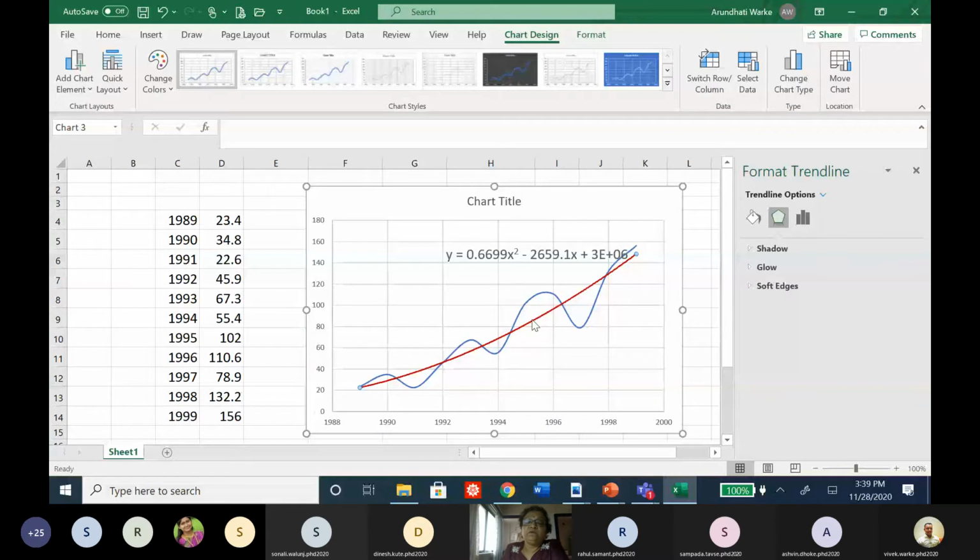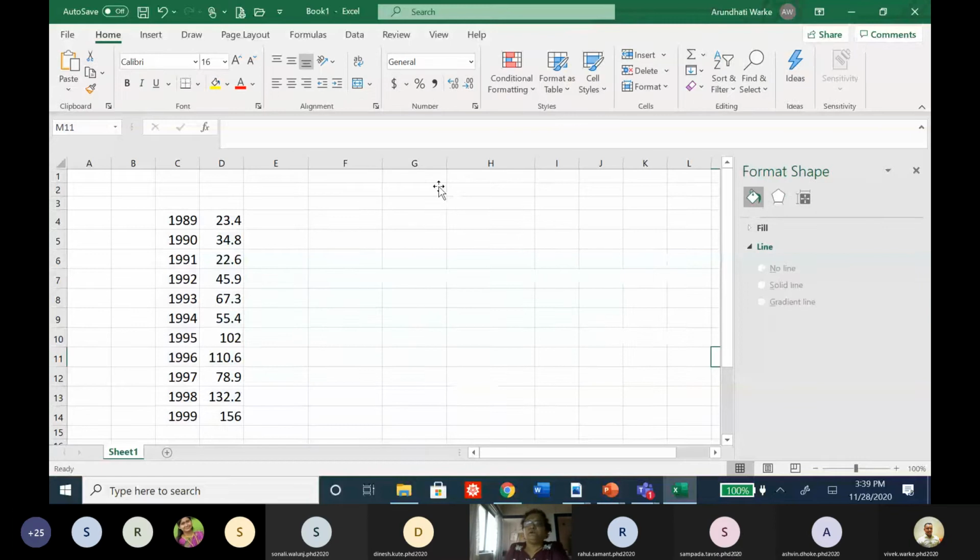But this is directly from the Excel sheet. If I don't want to do it with the Excel sheet, how do I get values of a, b, c? How are these values calculated in this Excel sheet? This is directly trend line you can find. You can use directly this one because nowadays you are using all these electronic gadgets. So it's possible for you. But suppose we don't have this chart option with us.